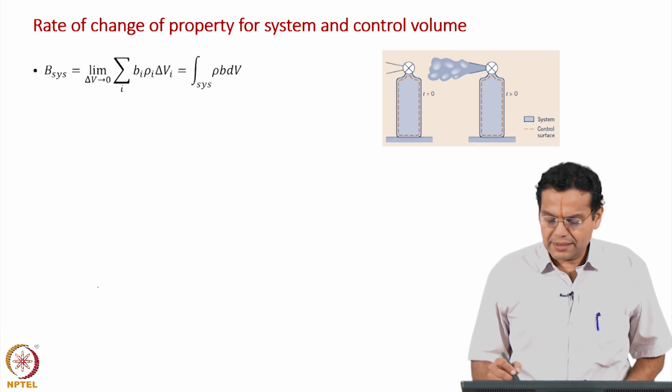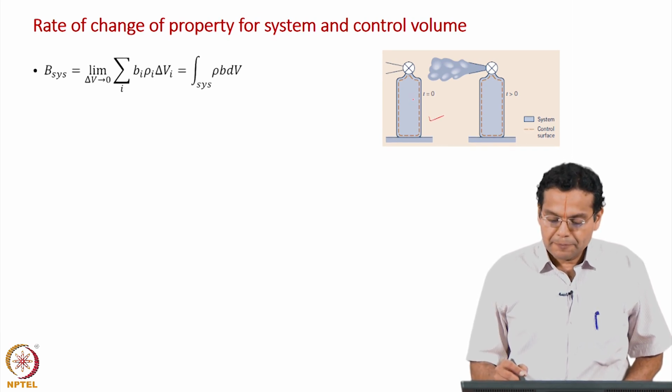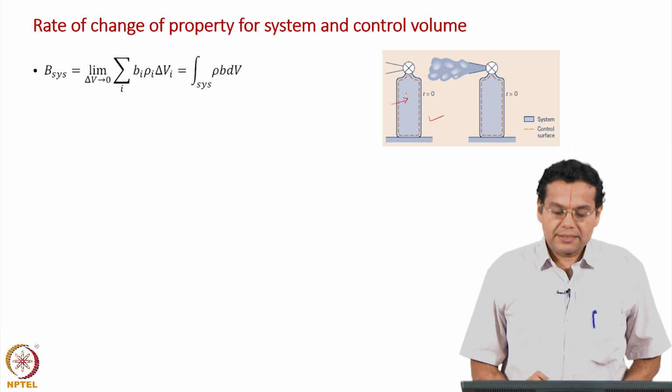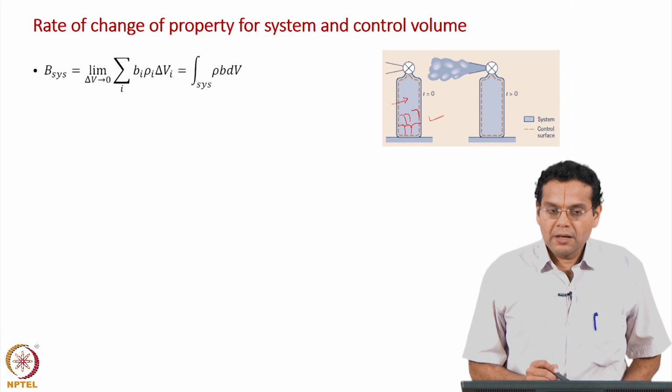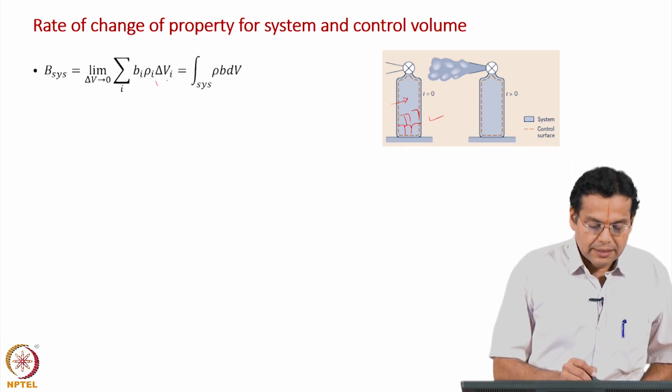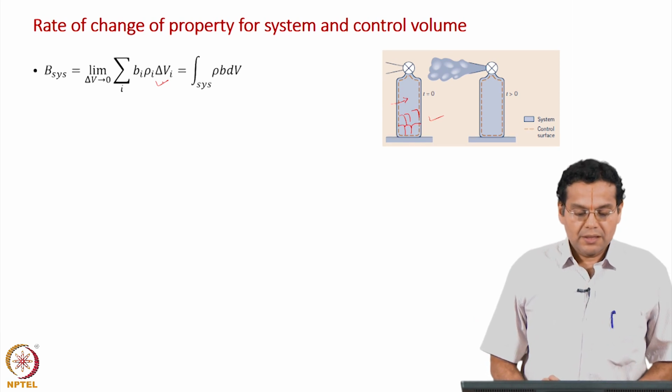Let us take this example of the CO2 gas in the extinguisher. We said the gas inside the cylinder is taken as a system. What I will do now is split it into small volumes, which I call capital delta V, delta capital V i.